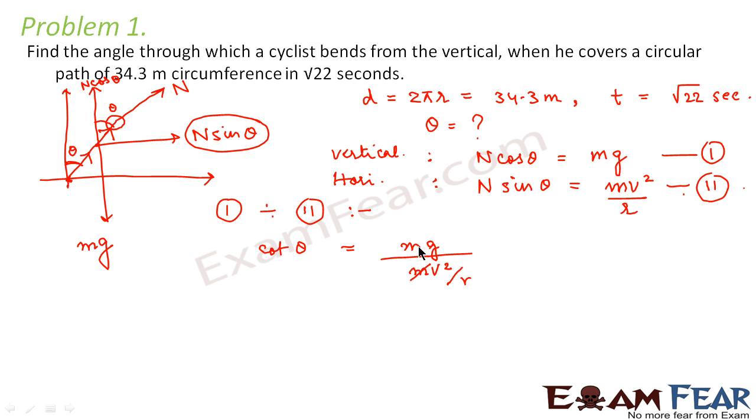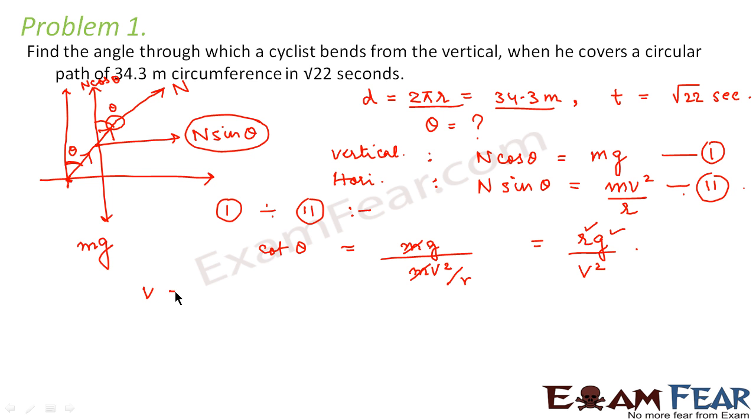So this m and m get cancelled, and we get rg divided by v square. So this is the value of cot theta. Now here we can put in the values which we already have. We know the value of r because 2 pi r is given as 34.3. We know g. Now we need to calculate the value of velocity.